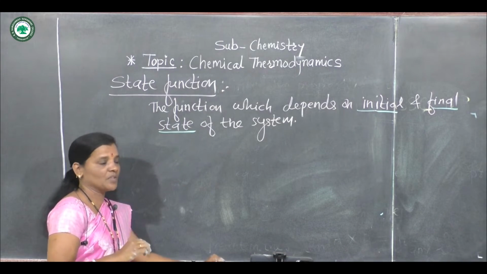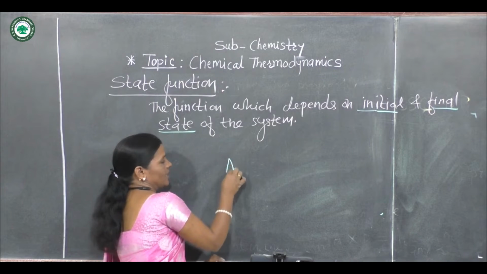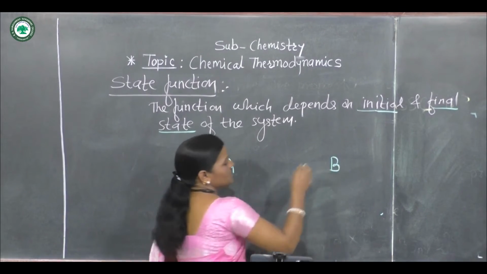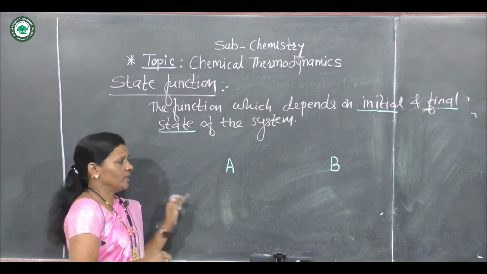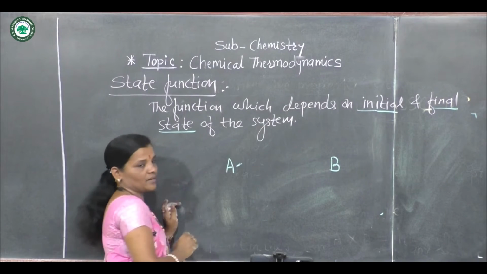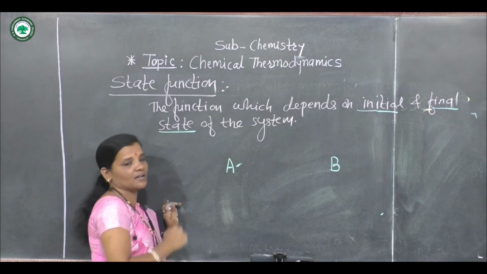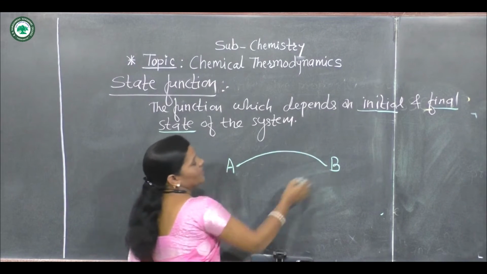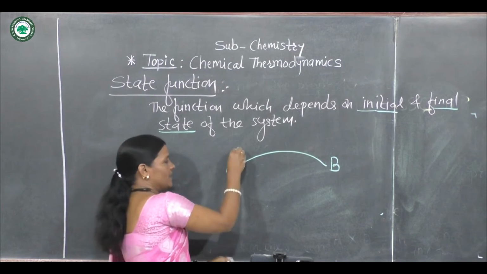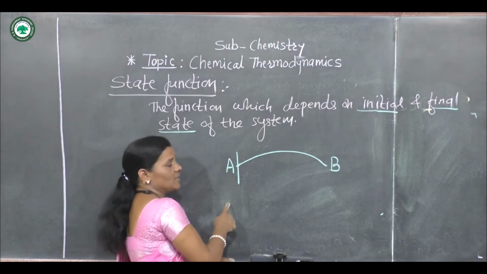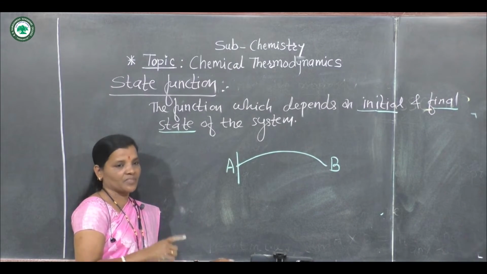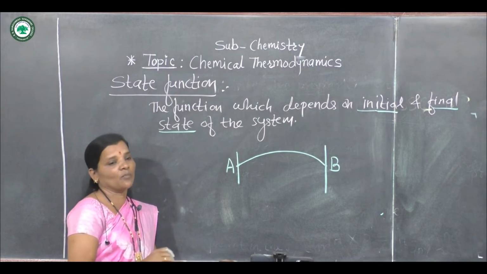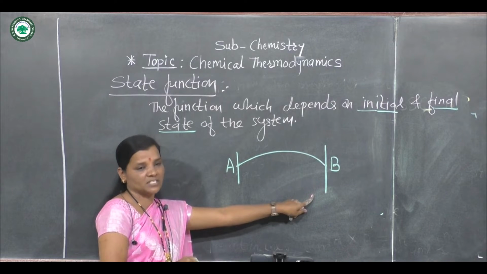State of the system. So suppose we consider A, that should be the reactant. After processing it forms B, the product. Whatever functions are considered initially, those are state functions. Now the process goes and we get formation of B. At the initial stage, whatever functions are there, those are state functions, and at the final stage, whatever functions are obtained, those are also referred to as state functions.